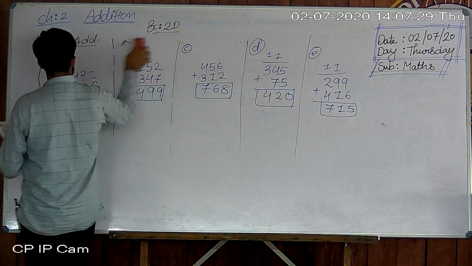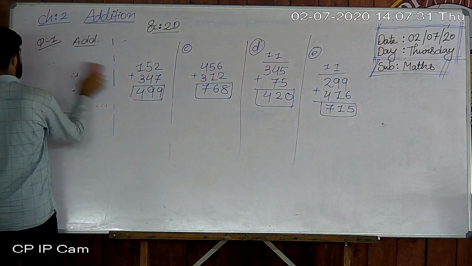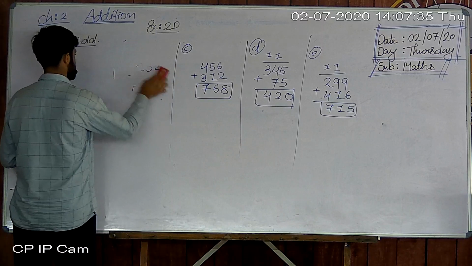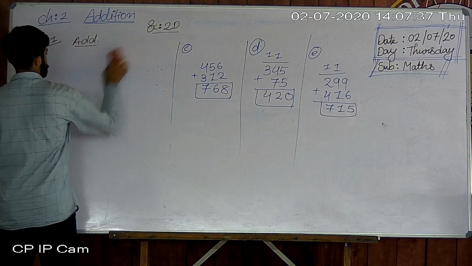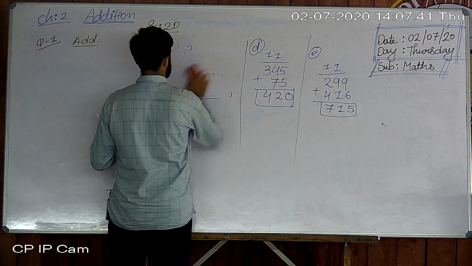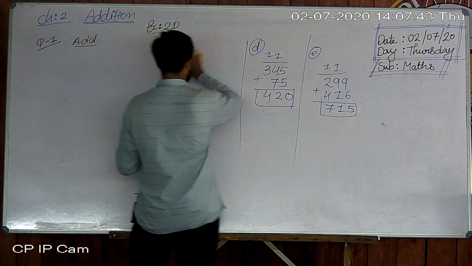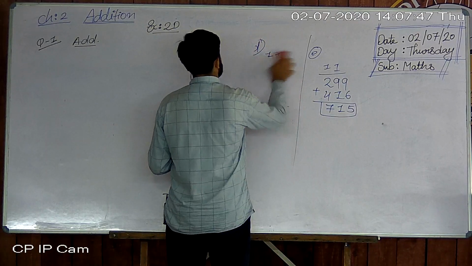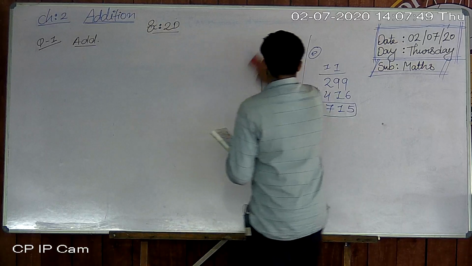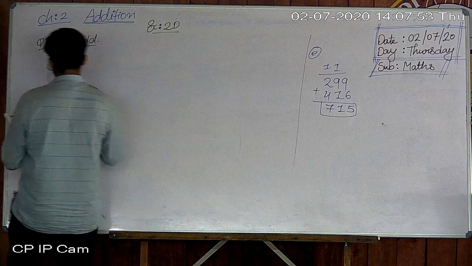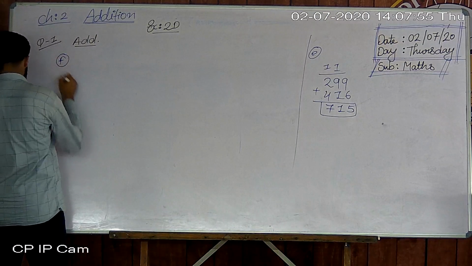So let's do question number F, students.